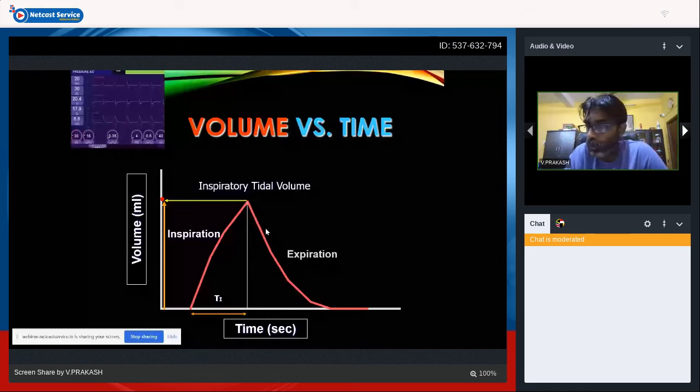When it comes to volume versus time, during the TI period, it starts rising until it reaches your inspired tidal volume. Until the time period of TI, it goes to the peak, which is your inspired tidal volume. And then during the phase of expiration, it falls. So this graph always starts at 0 because you don't have any peak. It starts with 0 volume, slowly rises until it reaches your set tidal volume, or the maximum tidal volume which you have set, and then comes your expiratory phase. In case of a time cycled ventilator, until the TI period, it starts rising until it reaches the maximum volume.